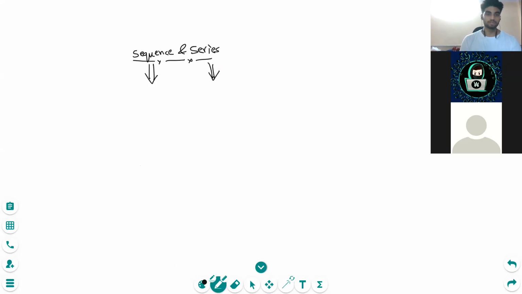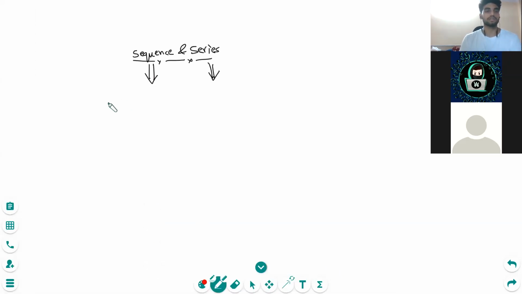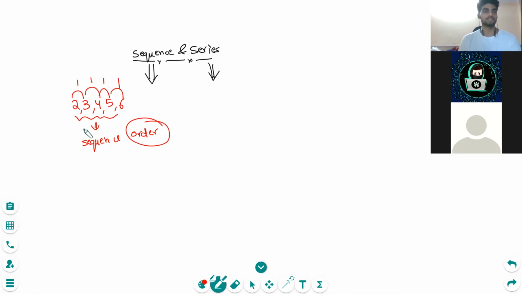Okay, so let me take a different color here. The sequence is basically, let me take an example. Suppose I have 2, 3, 4, 5, and 6. So this thing right here is my sequence. So why this thing is a sequence? Because sequence is something which has some order kind of a thing to it, right? So this has order. This has one difference. This also have one difference. This also have one difference. This also have one difference. So that is a sequence.